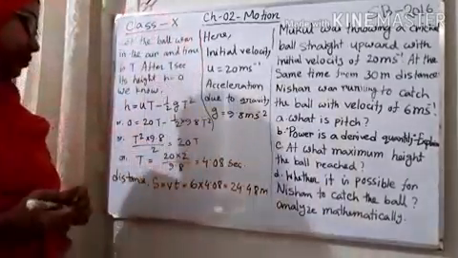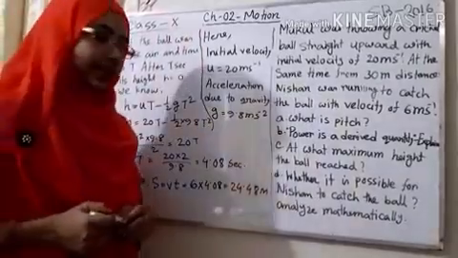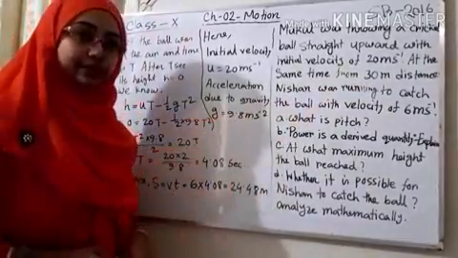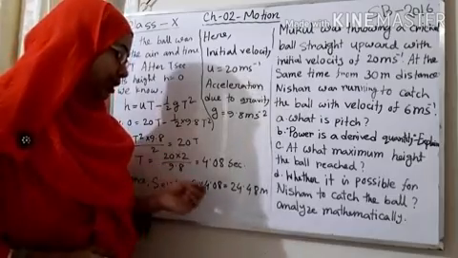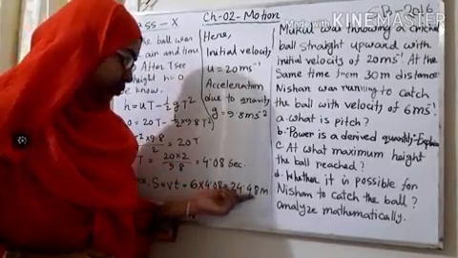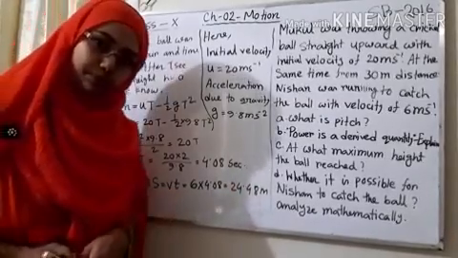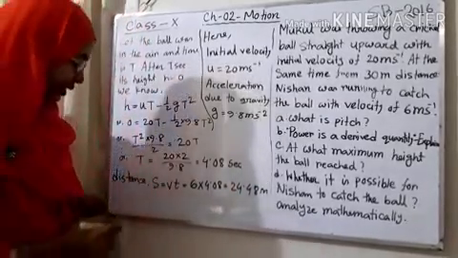So the answer came 24.48 meter, and here you can see that he is at 30 meter distance from the position of the throwing ball, but he covered 24.48 meter distance, so it is not possible for him to catch the ball.